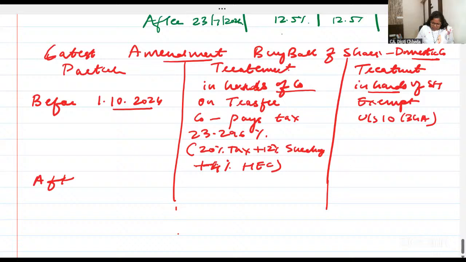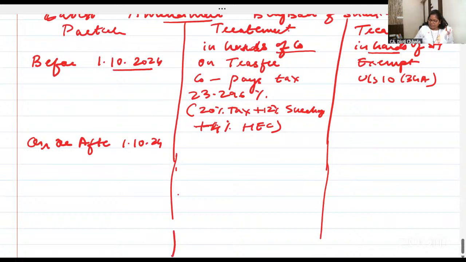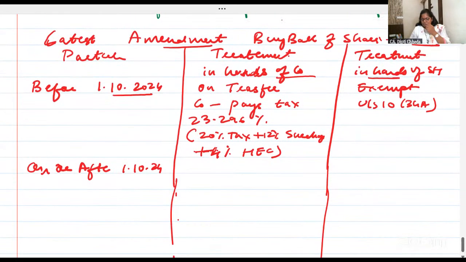Now, on or after, write down please, on or after 1st October 24. After 1st October 24, what will you do?